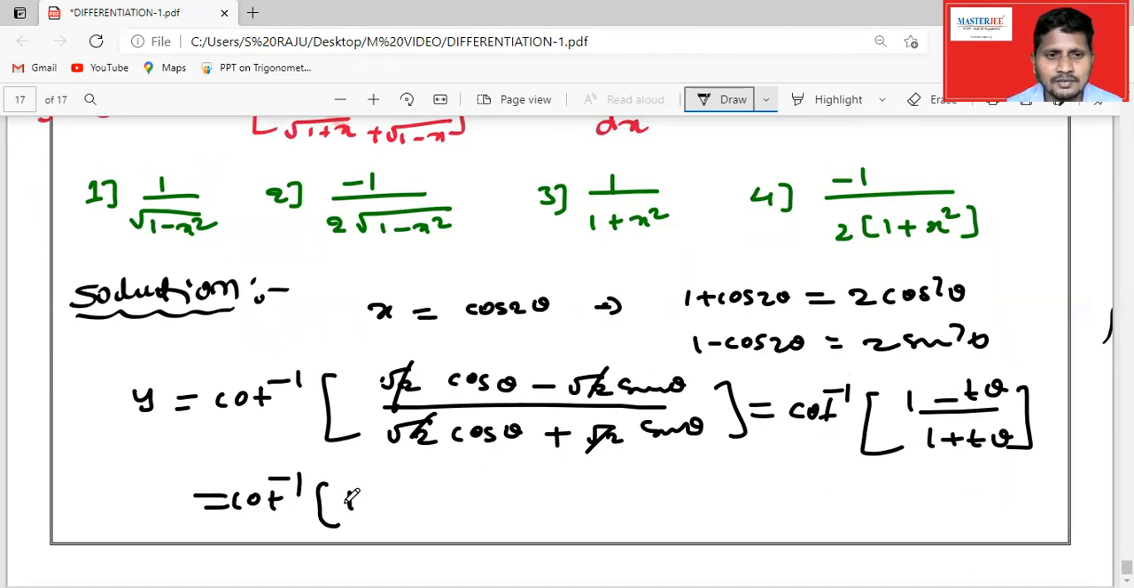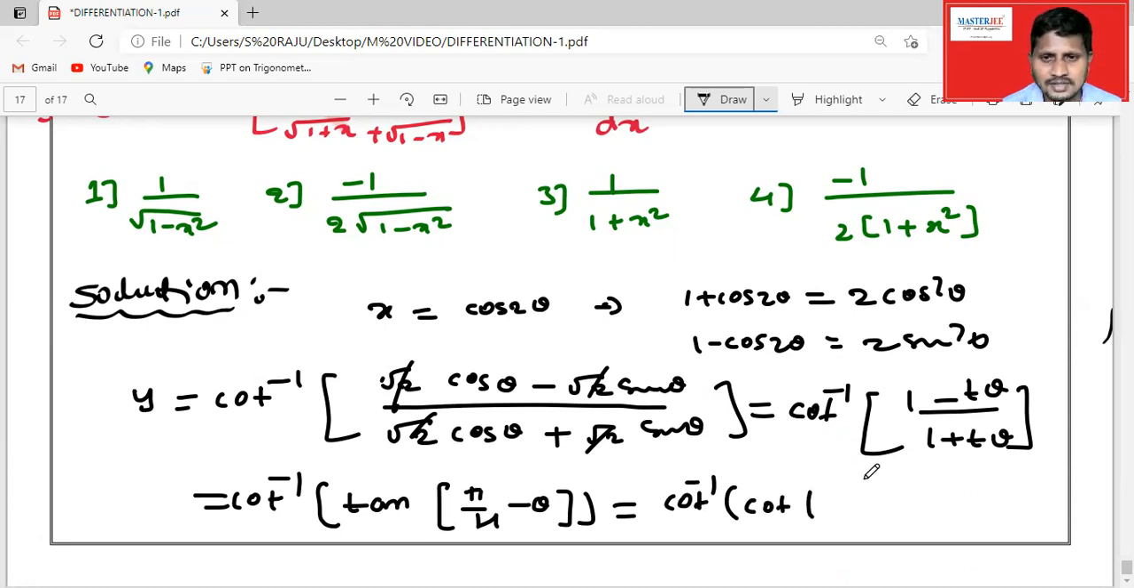So we know that this can be written as cot inverse of tan of (pi by 4 minus theta), the 45 degrees minus theta formula. But cot inverse is there, so you can convert it into cot of 90 minus this. So cot inverse gets cancelled, and finally we get pi by 4 plus theta.